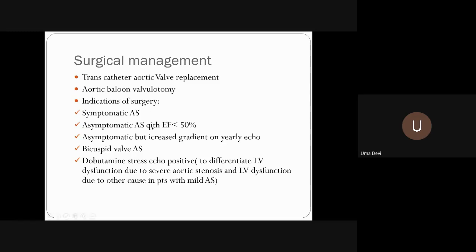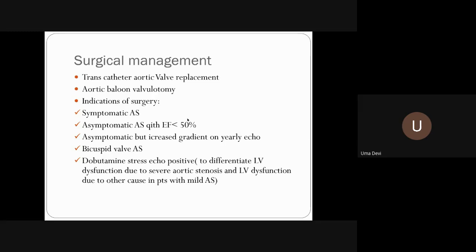As I said, the presence of symptoms itself is an indication for surgery. Asymptomatic aortic stenosis, but if ejection fraction is low, because as I said, till a late stage, because of good left ventricular hypertrophy, the ejection fraction will be maintained. But when you do a routine investigation and find the patient asymptomatic, in the sense the patient is not aware, but mild exercise intolerance has started, and ejection fraction is less than 50%, it means the patient is in an advanced state. So even though they are asymptomatic, they have to be intervened.